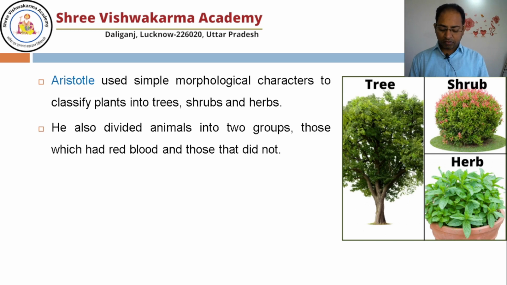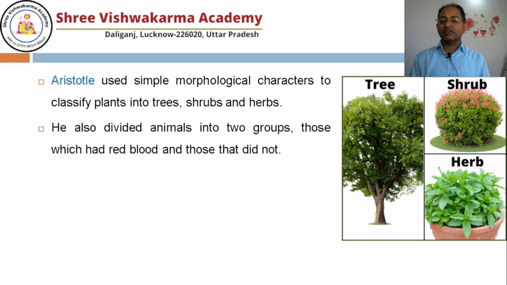Since human civilization and language were developed, humans started doing classification on the basis of use: how many plants are there in their surroundings which they can consume as food, which they can use to make cloth from. How many plants are there? What are the different plants they cannot use? What are the different animals that can harm humans? And how many animals are there? The list of animals which may be beneficial for human use. So that is the very preliminary type of classification of organisms.